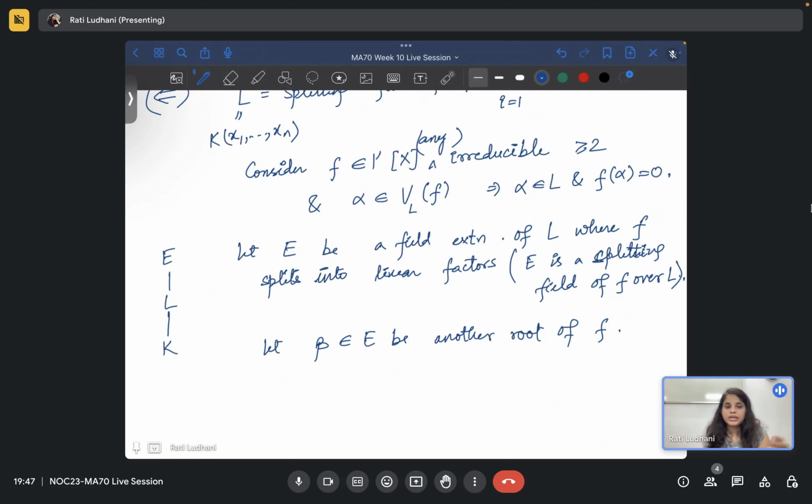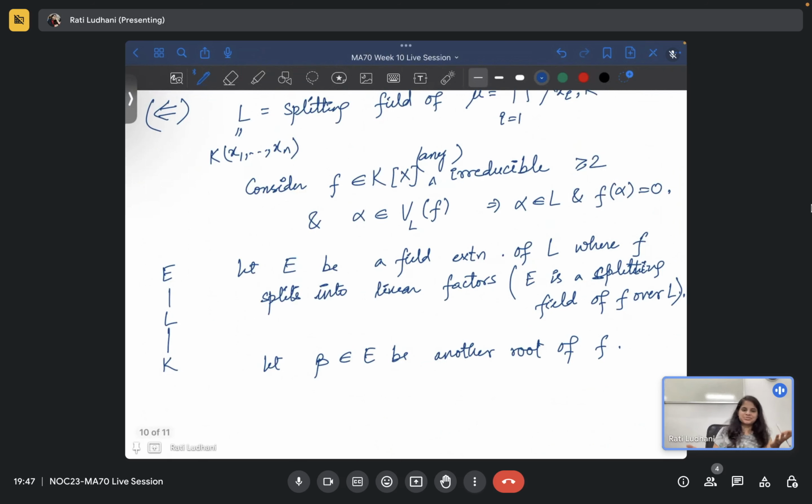Right. F is in Kx, sorry. Thank you. Of course, if there is a root alpha, then you can factor it out from F, so in Lx itself it is not irreducible. So you start with F in Kx and you assume it to be irreducible. The definition requires F in Kx, because normal extension means you are taking the base field also, like L over K. So it should be there somewhere. Is that okay? Any doubt?